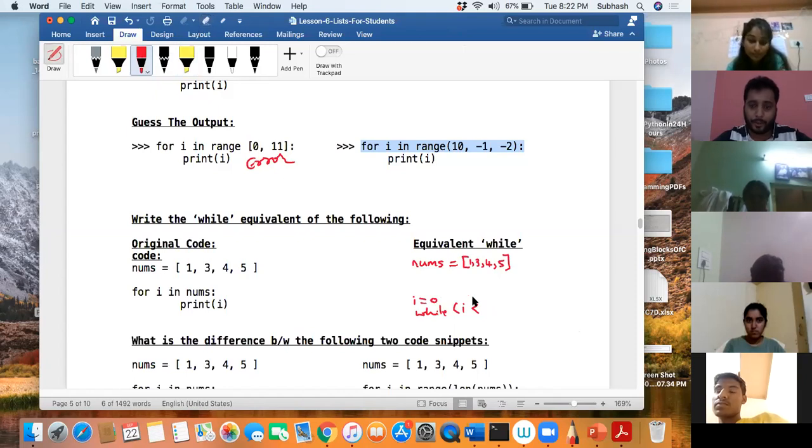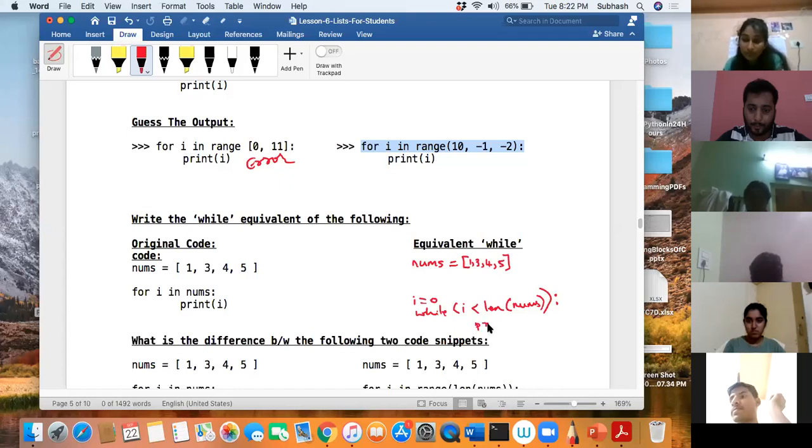Okay. So then you say length of nums, correct? You can put it like this here, right? Then what should I do? Indentation and a colon here. Sorry, while colon here. Okay. Fine. Then indentation and then